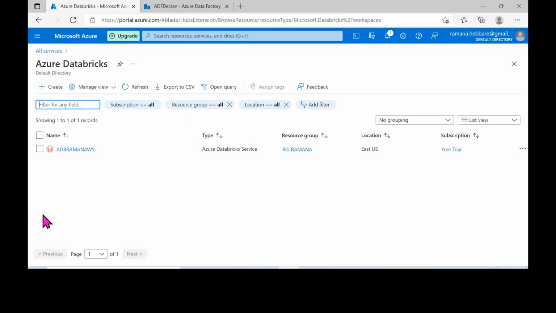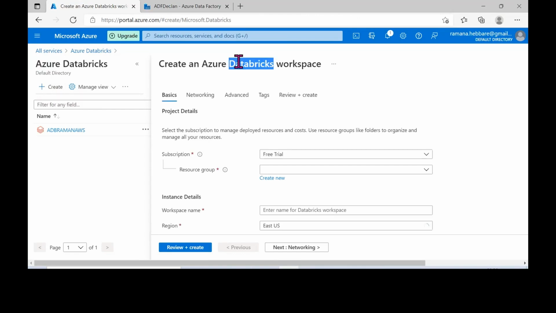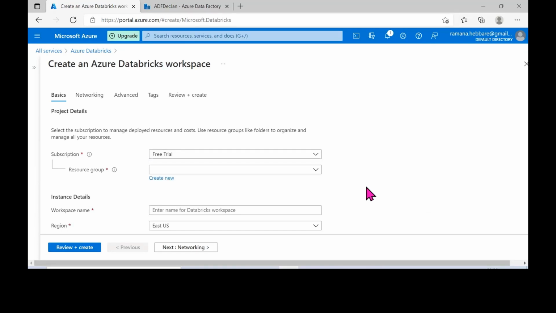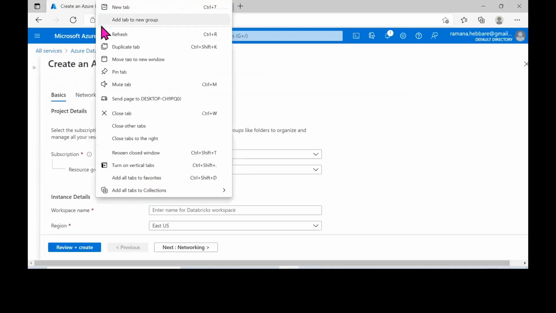All right, so here I will try to create a new workspace. Just click on the create option, create an Azure Databricks workspace. Let me minimize this. Obviously the subscription is the free trial version. Just give me 1 minute quickly, I want to check one thing.